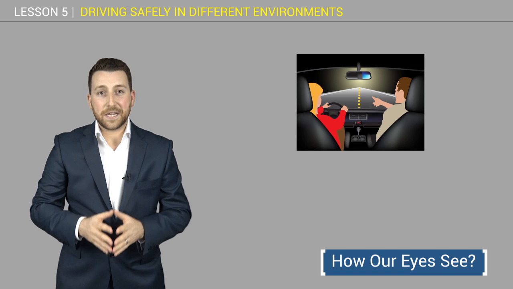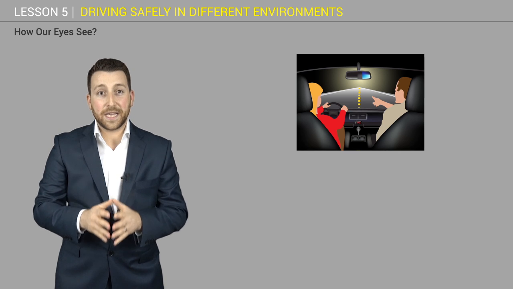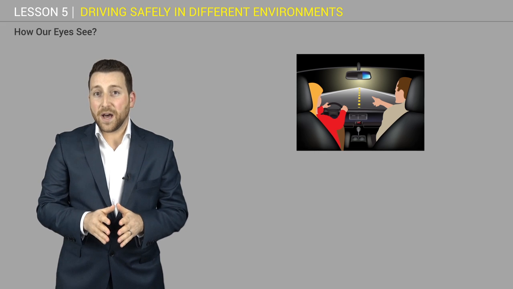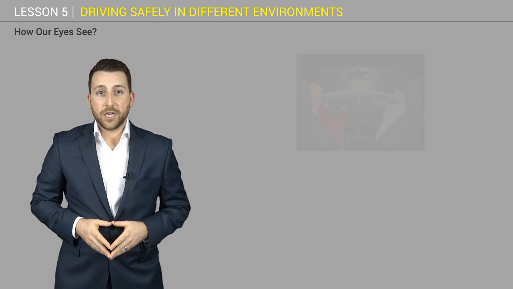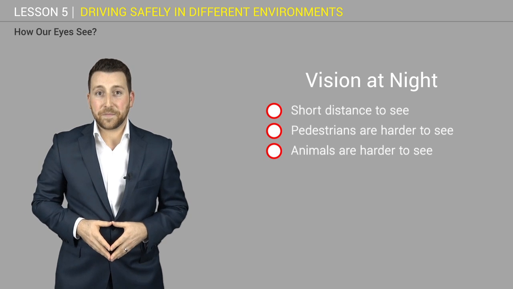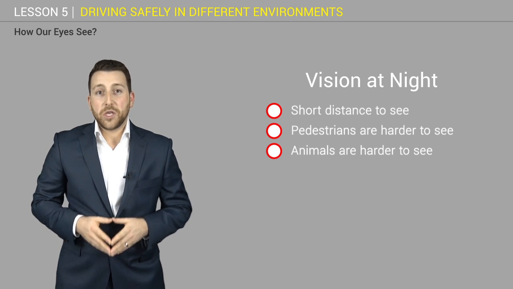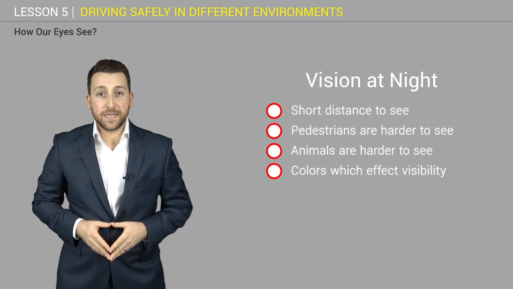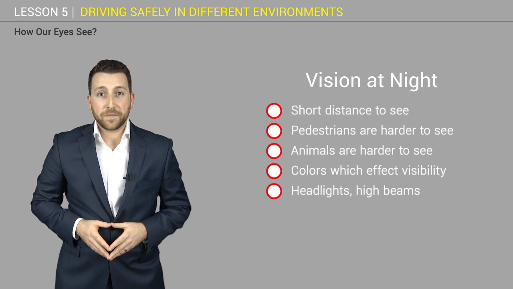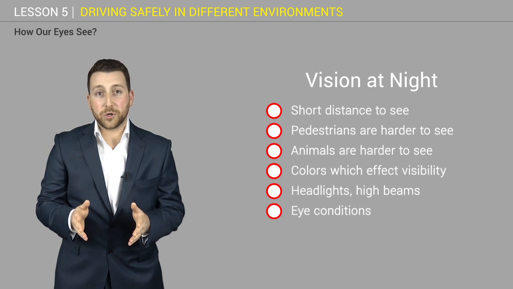How our eyes see at night. Driving at night has additional dangers, mainly because it is difficult to see at night. As many of the hazards are harder to see, the driver therefore has far less time to react and avoid them. Drivers see shorter distances ahead. Pedestrians and animals are harder to see. Be aware that some ride bikes with no lights. You also need to be aware of colours which affect visibility, the light glare and the results of seeing headlights and high beams. There are also some eye conditions that make it more difficult for some drivers to drive at night.